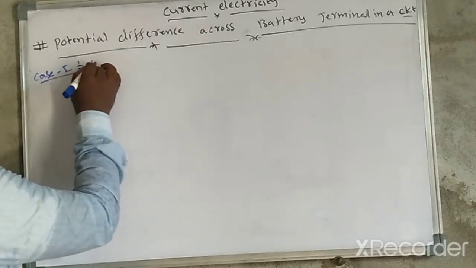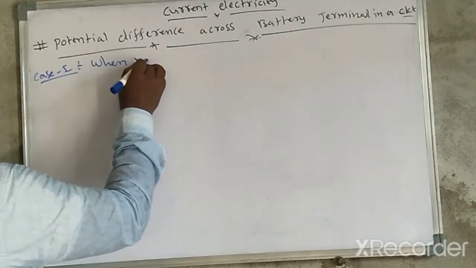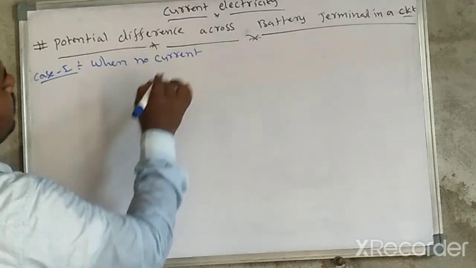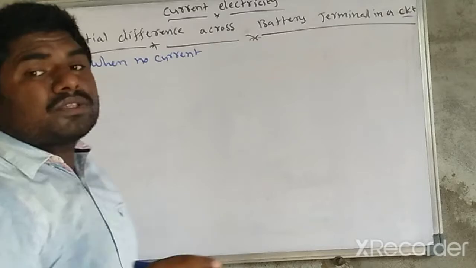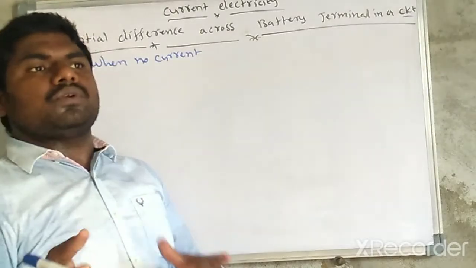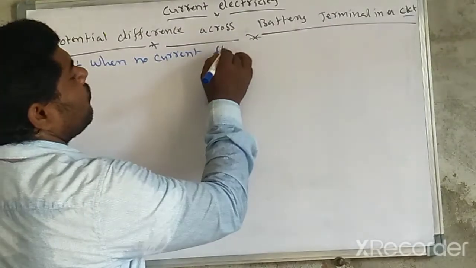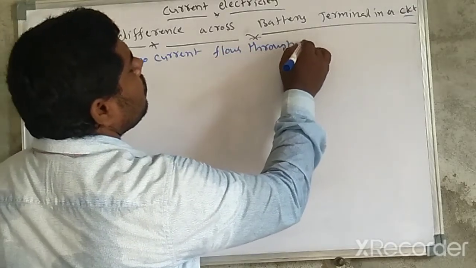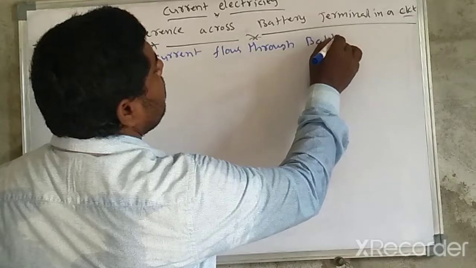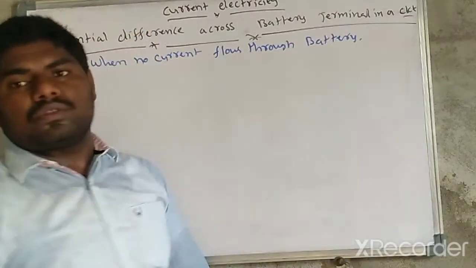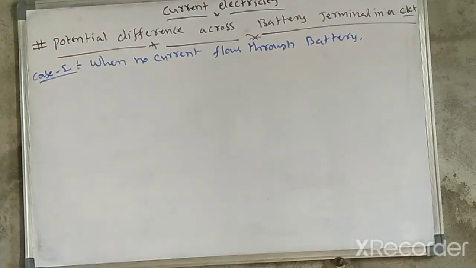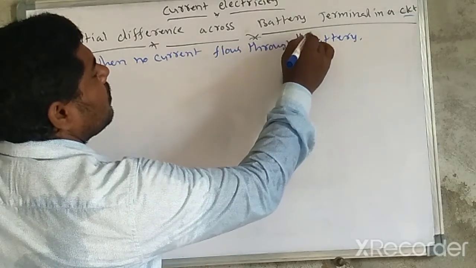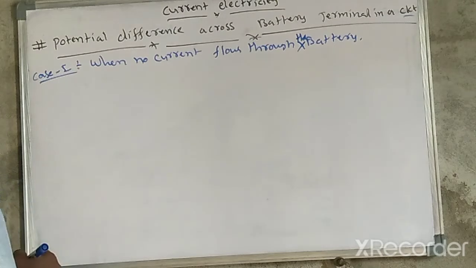When no current flows through the battery.